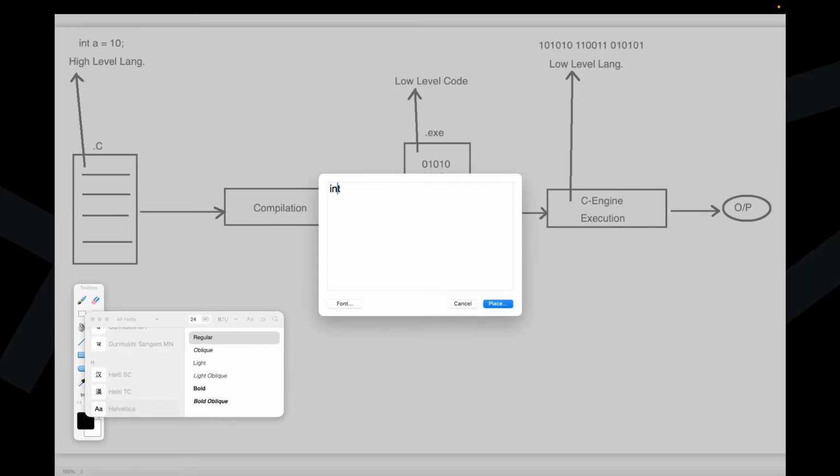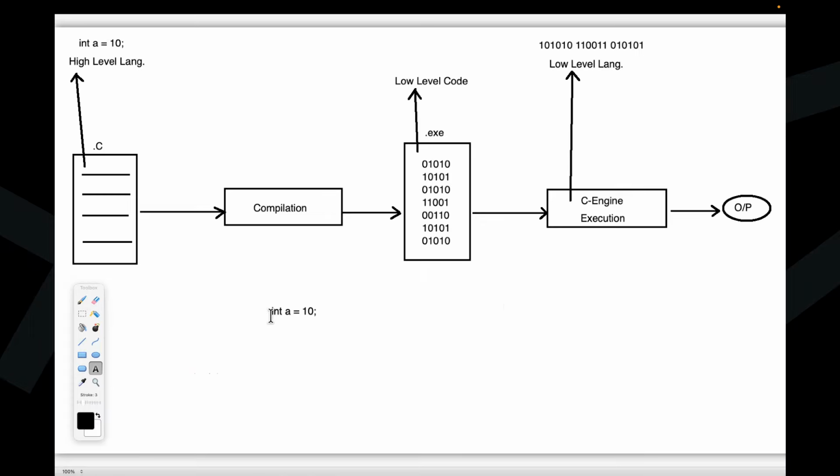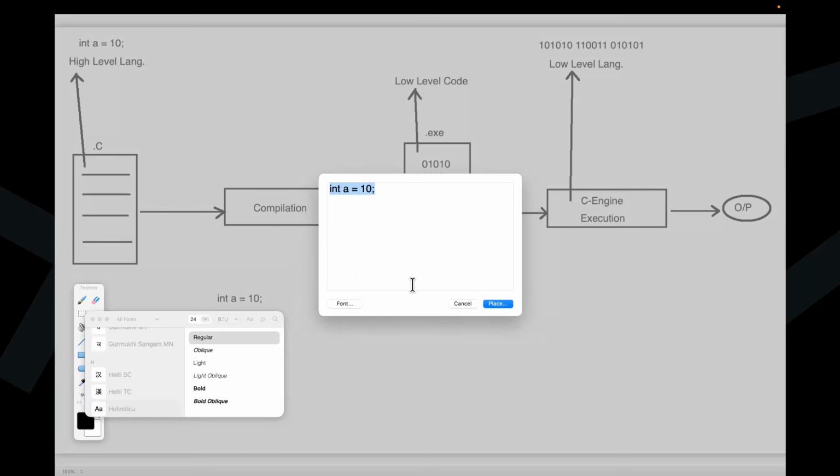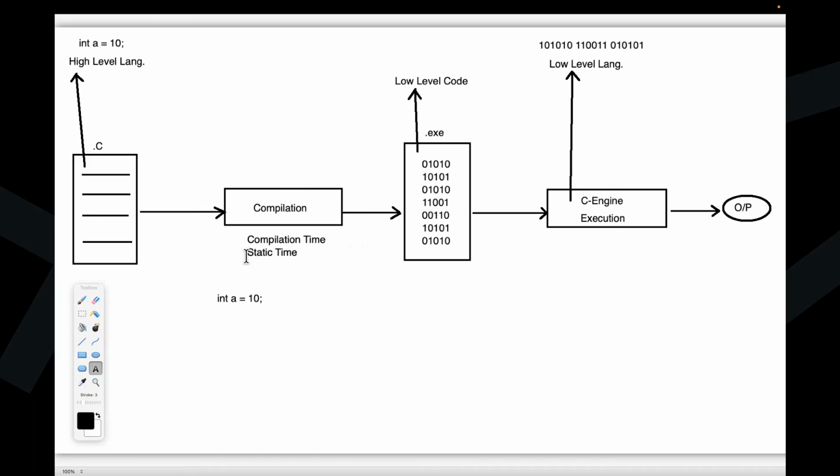For example, if I have the statement A is equal to 10 now. Okay, and before that, I want to introduce one more terminology. The time when we perform compilation, that is called as what there? Compilation time. In other words, we may call it static time.